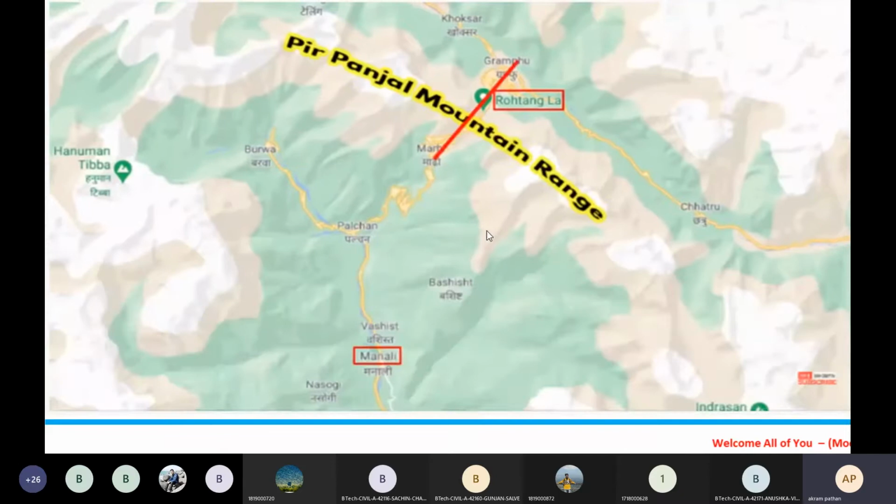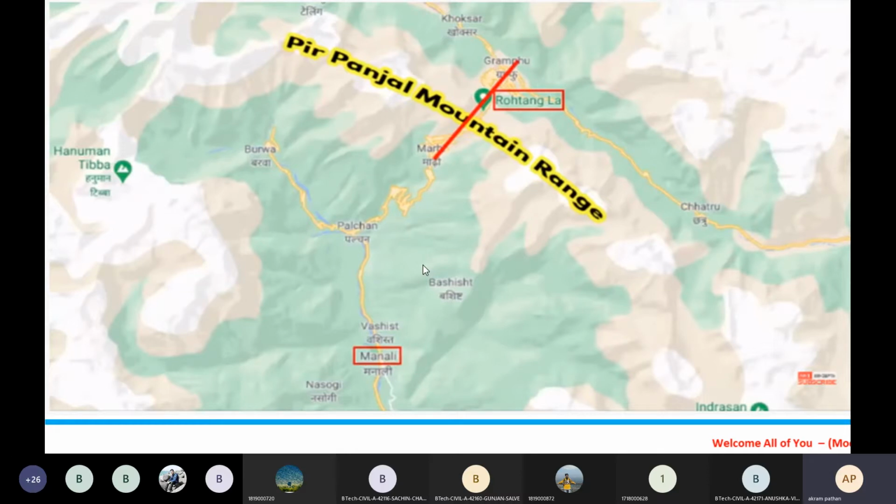Then you can see here the older route. Now if you see here, we have Manali, then one of the important stations, called Palchan, and then we have Madi, and then Rohtangla, and between these we have the Pir Panjal mountain range, a huge depth and a very high mountain range.